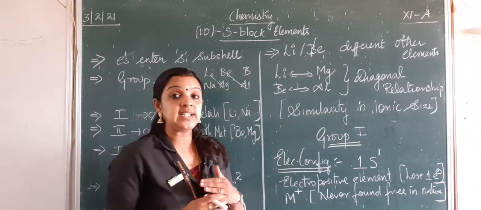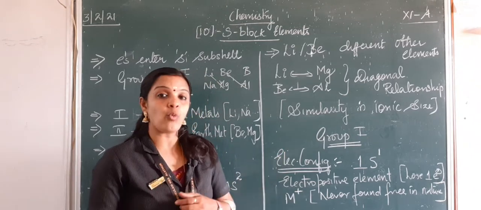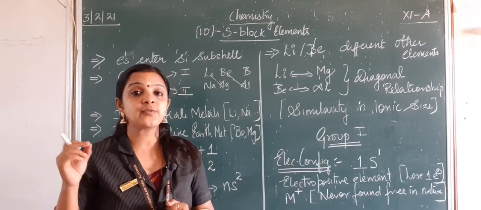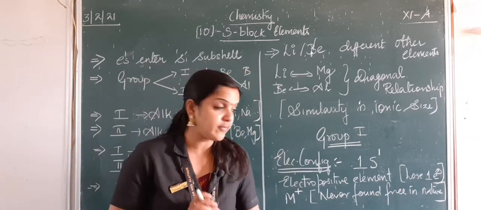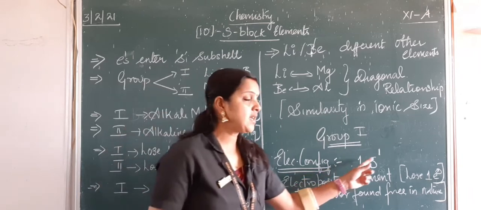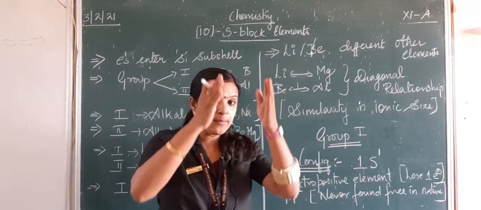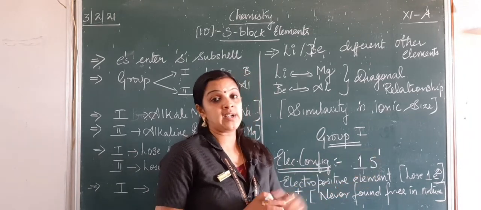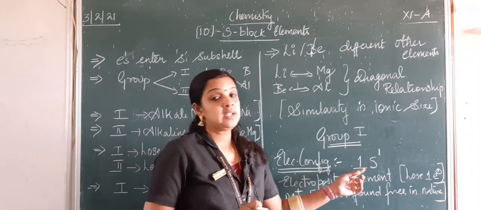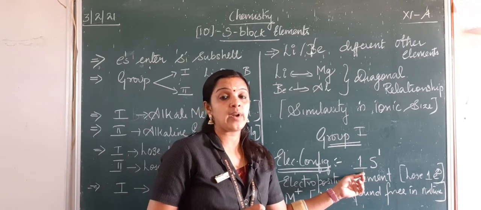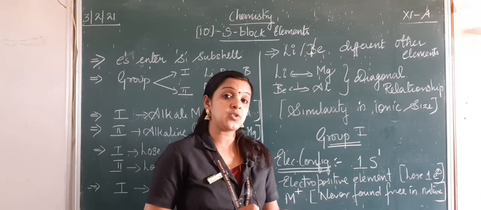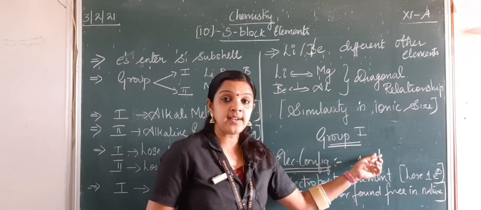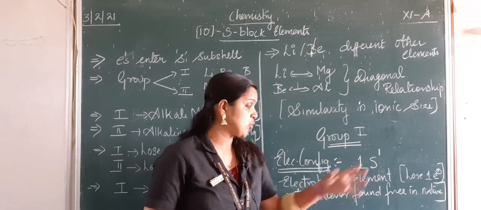Now, we are going to study in detail about group 1 elements, that is, group 1 is alkali metals. Let us first focus on the electronic configuration. It is ns1. So, it belongs to the first shell, and you have the s subshell with 1 electron. If it belongs to the first shell, we write 1, or we write 2 also, we write 3 also. That depends on the shell number, and since there is only 1 electron in the s subshell, we write it as ns1.